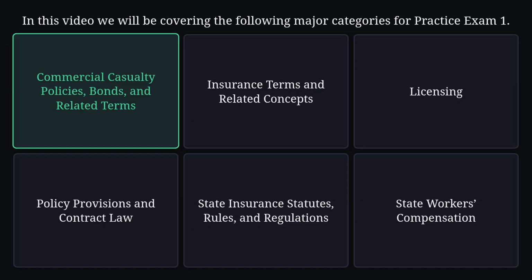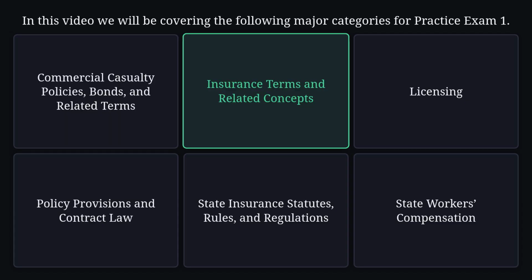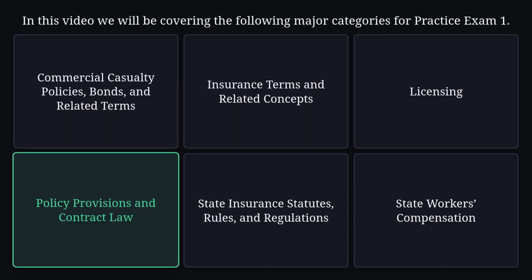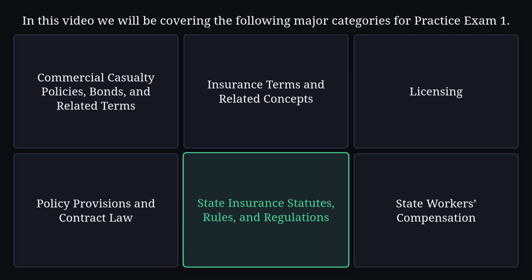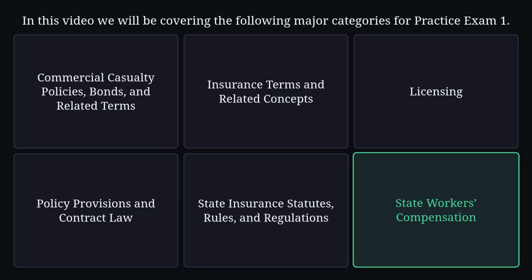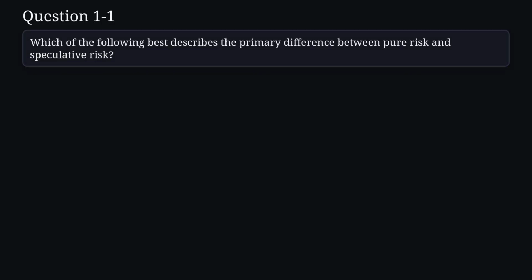Commercial casualty policies, bonds, and related terms. Insurance terms and related concepts. Licensing, policy provisions, and contract law. State insurance, statutes, rules, and regulations. State workers' compensation. Let's walk through the format. I'll read each question and its choices. Let's get started. Question 1.